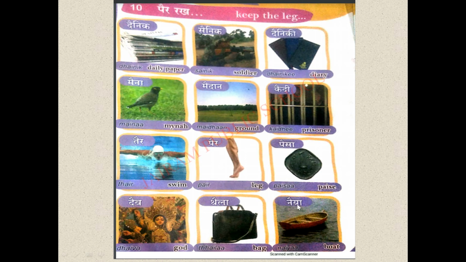And the next letter is long sound ya. So while you spell this word, you should read like this: nai ya, and pronounce this word as naiya. Okay, got it, children?